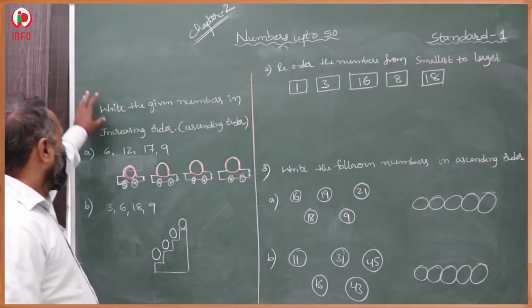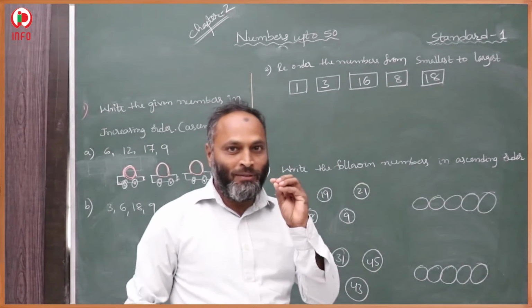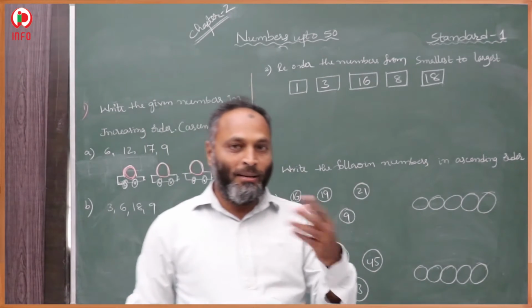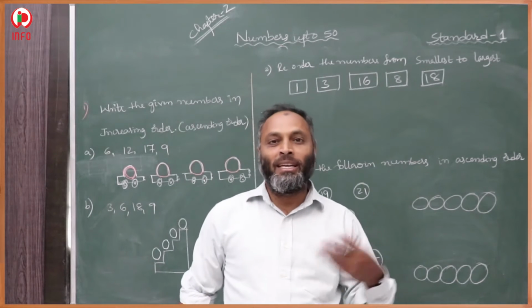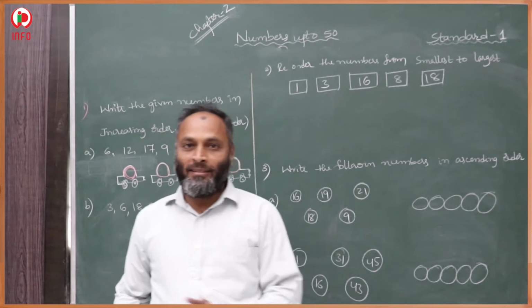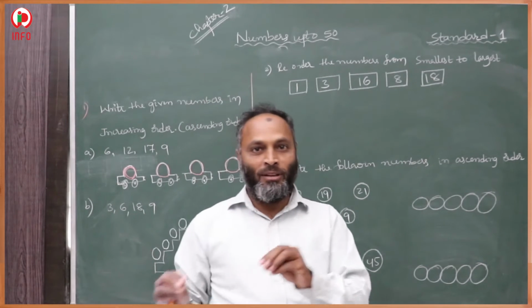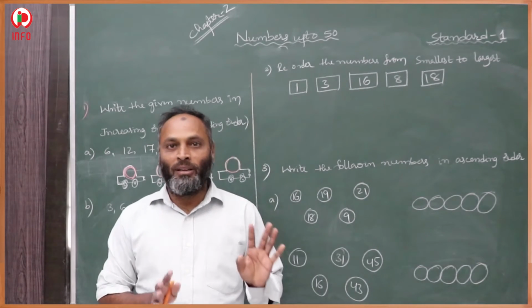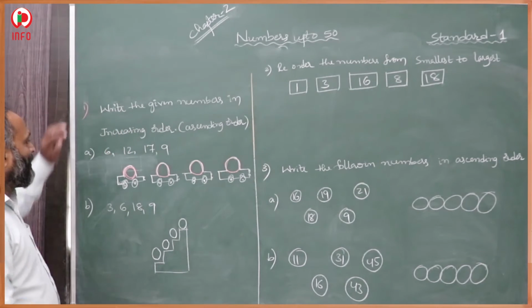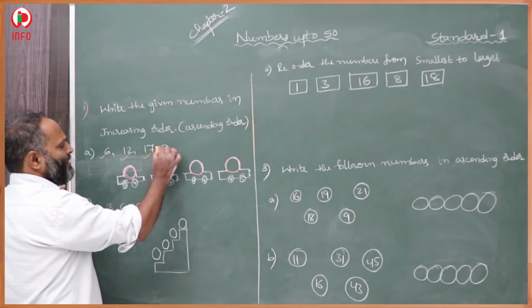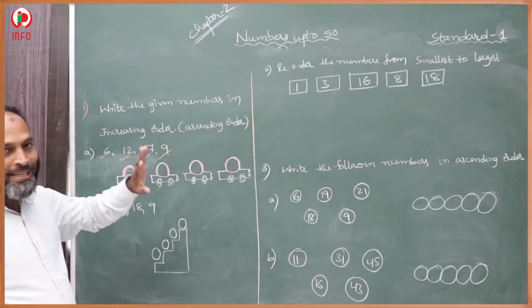Now here, write the given numbers in increasing order. Increasing means first we take the smaller, then a little bit bigger, a little bit bigger, and then the biggest. Ascending means increasing order. Ascending means increasing, and increasing means smaller to larger. Smaller to bigger numbers we have to keep. Here four numbers are given. This is the first number, this is the second, this is the third and this is the fourth. Increasing order means ascending order.